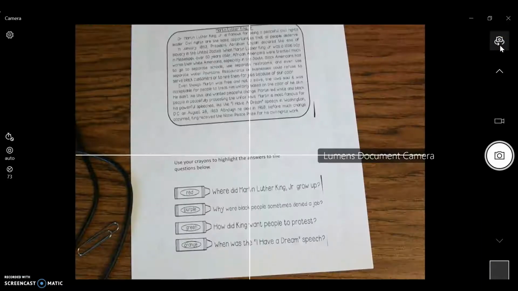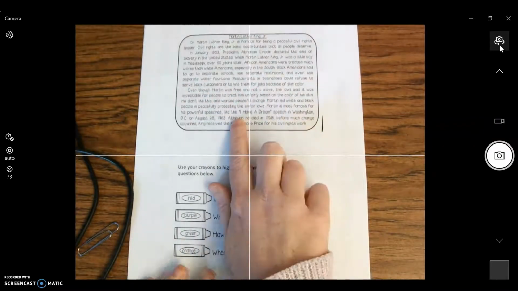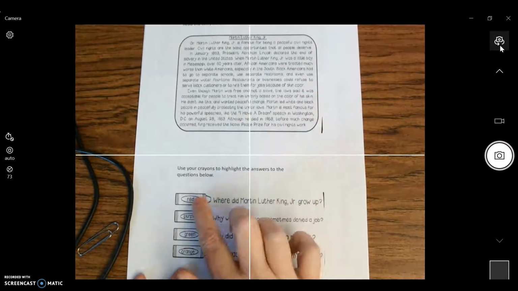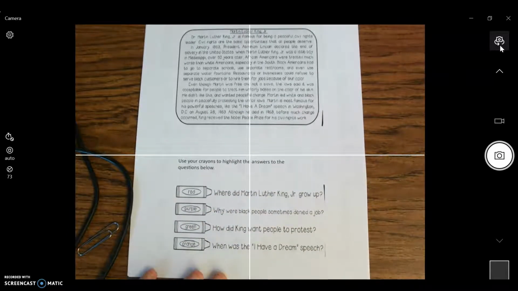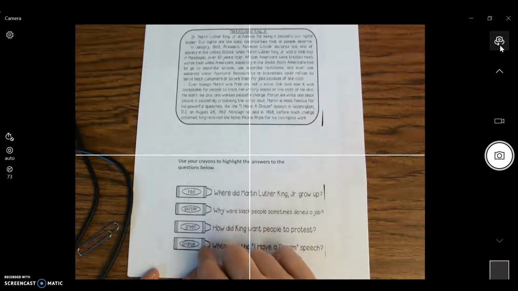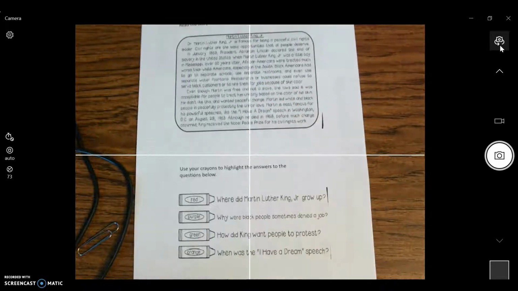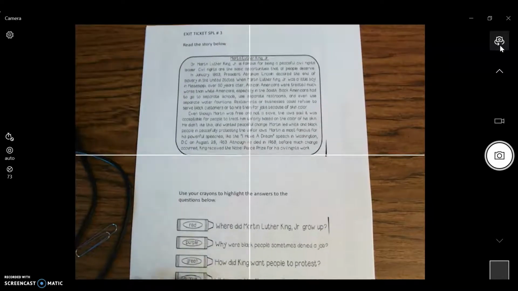In your packet, you should have this paper. This should be the last paper in your packet. You have a passage here about Martin Luther King, and we have 4 questions. You're going to need to use your crayons. You're going to need red, purple, green, and orange. So Miss Esther's going to help you by reading the passage and then reading the questions, and then you need to get busy working. So let's get started.